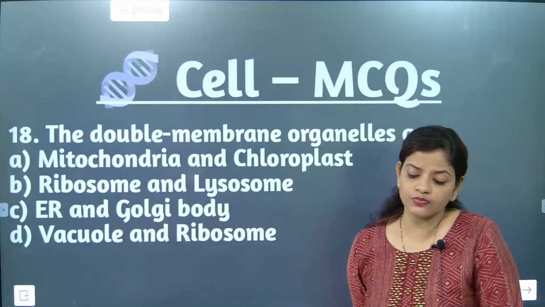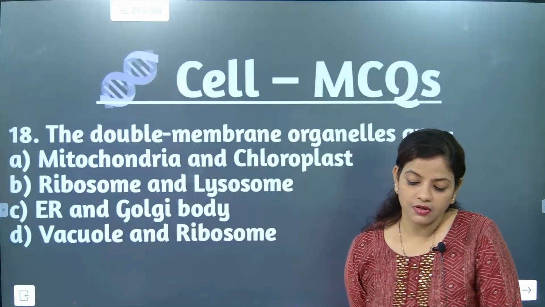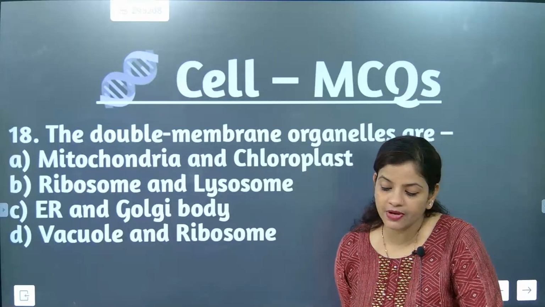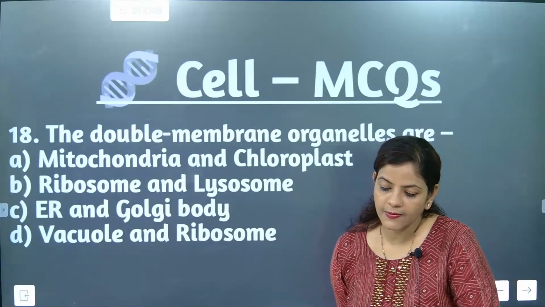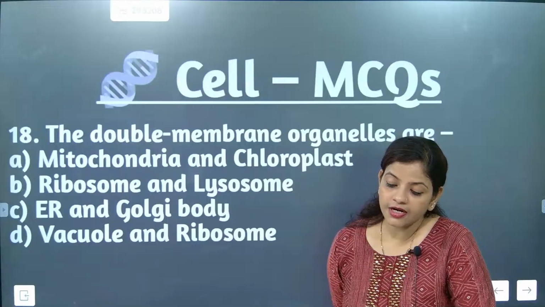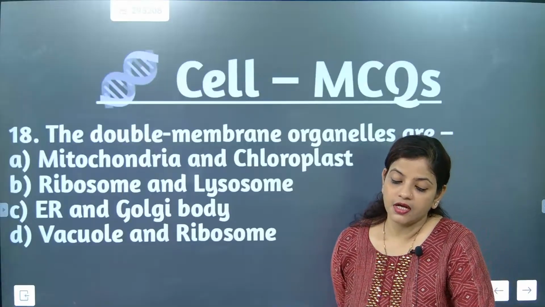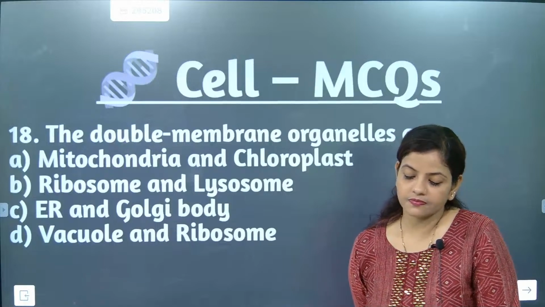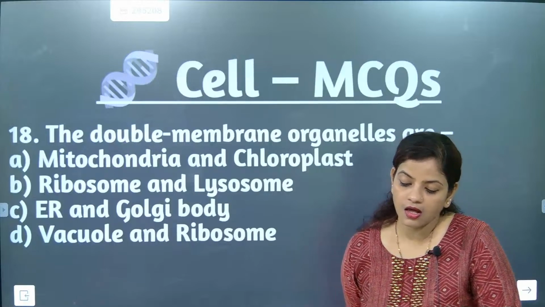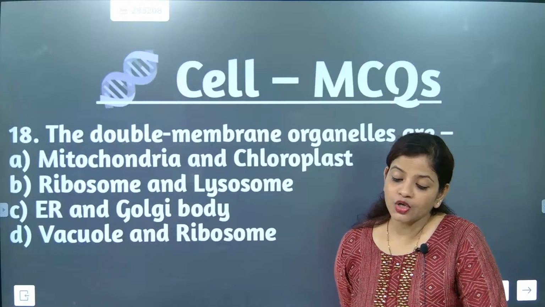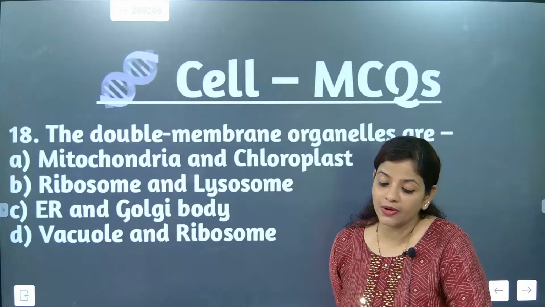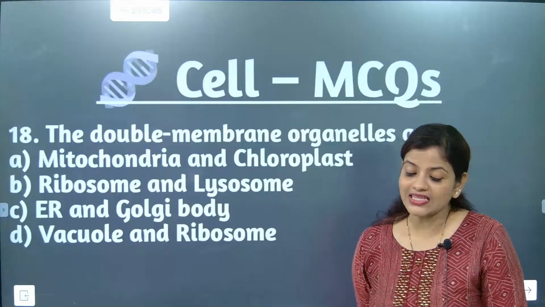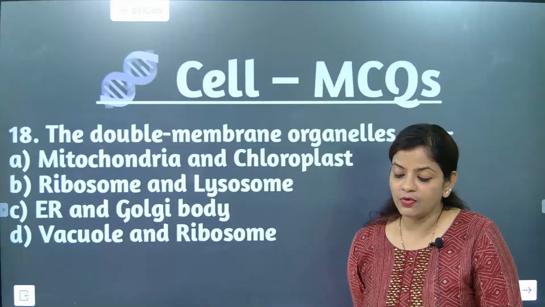Vacuole and ribosomes, no. Mitochondria is no doubt a double membrane organelle, and chloroplast is also a double membrane organelle. Now you people are going correct. Ribosome is double membrane? No. Ribosomes do not have a membrane.